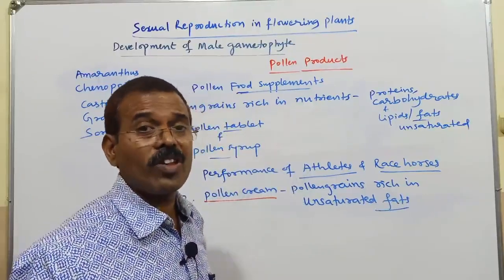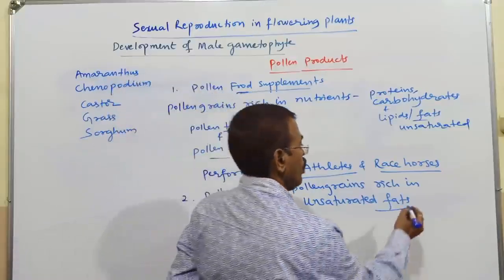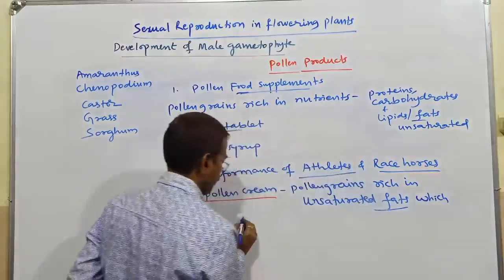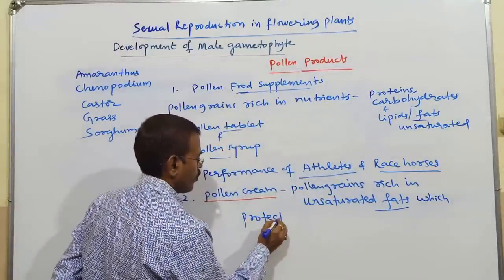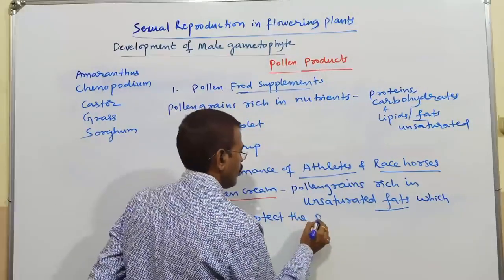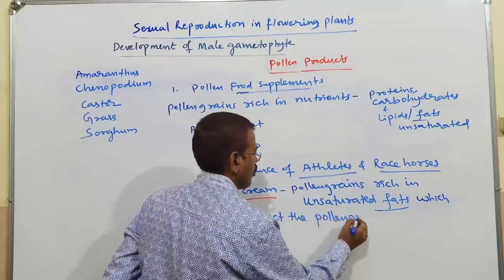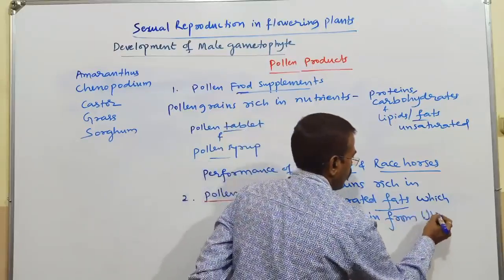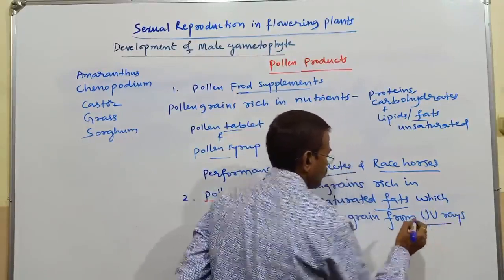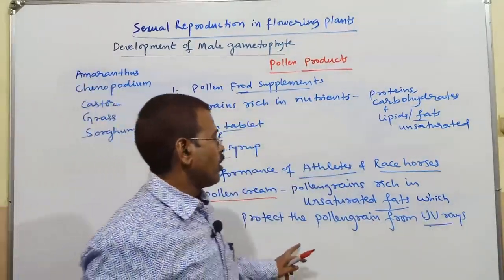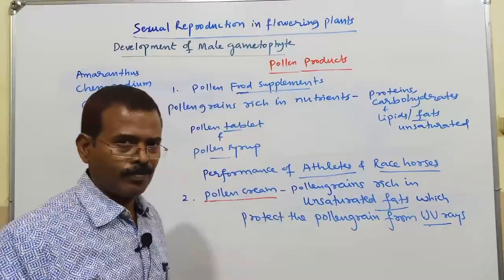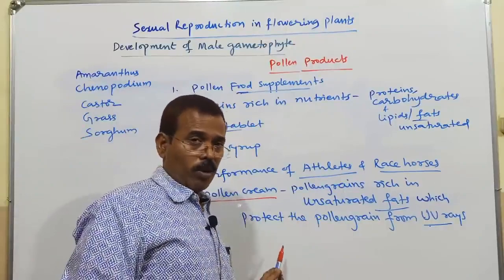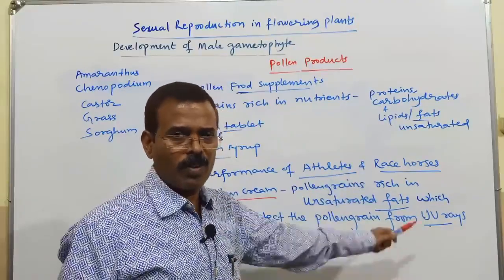Pollen grains are rich in unsaturated fats, which protect the pollen grain from UV rays. So pollen grains are rich in unsaturated fats which protect the pollen grain from harmful rays coming from the sun.